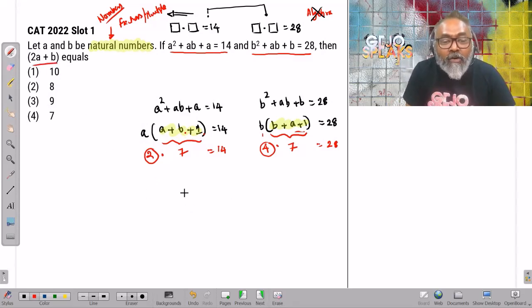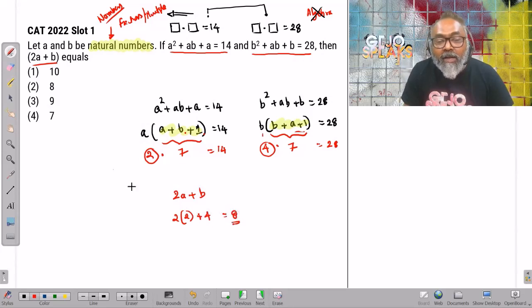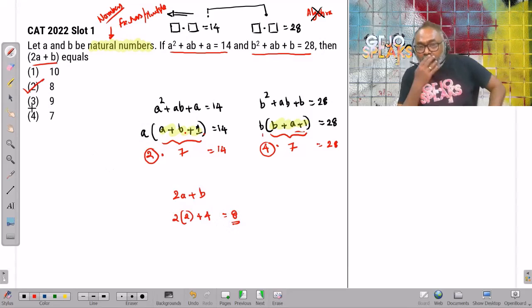All I need to find out is 2A plus B. So I've got 2 times A is 2, plus B is 4. 4 plus 4 gives me 8. That will be the answer to question number 2. Wait a minute. Where will I slot this question? Will I slot this question as a number question? Will I slot this question as an algebra question? This contains both.